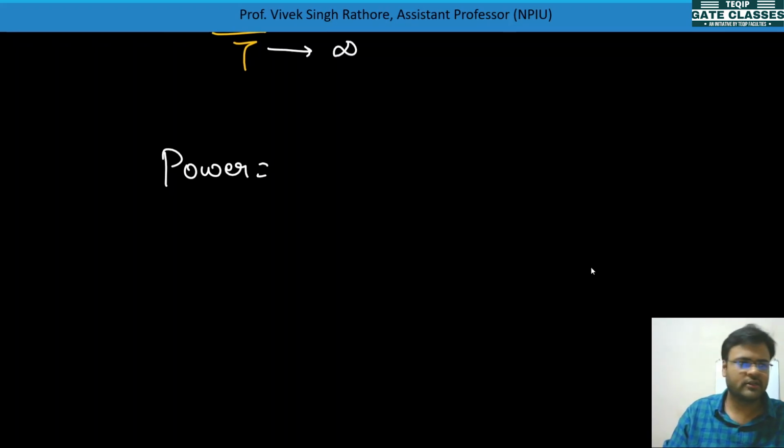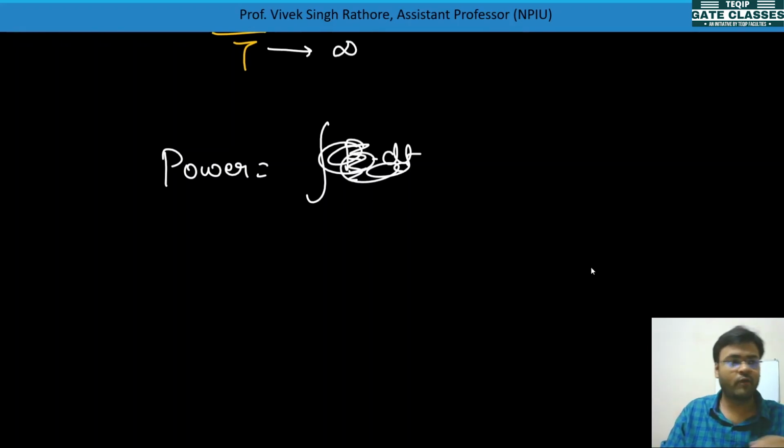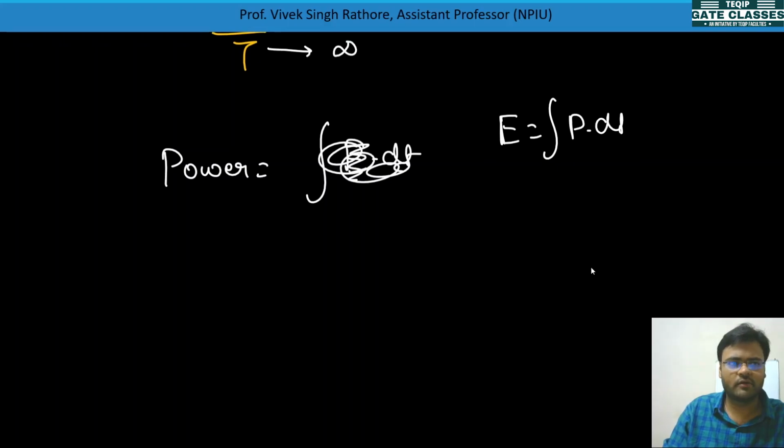First of all, you know E is equal to P into dt. So power is equal to 1 by T. Now E is equal to P into dt, you know very well.